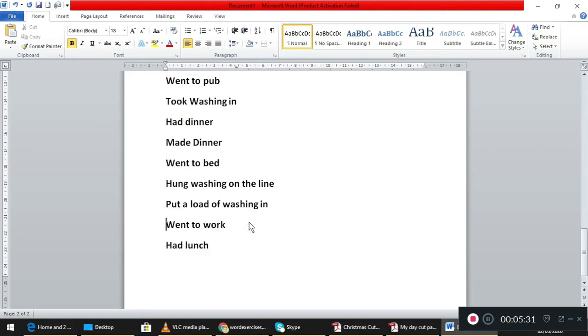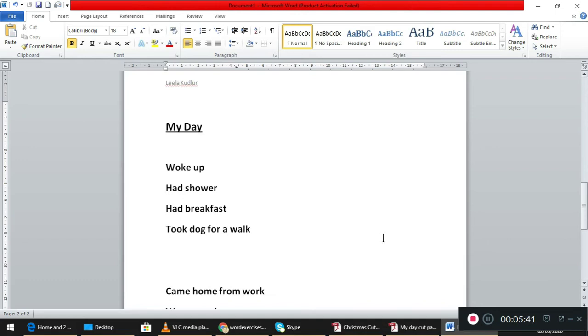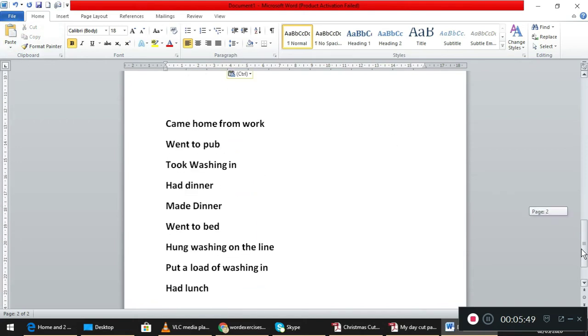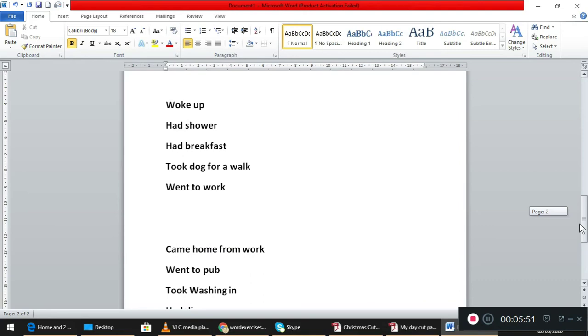What's this stuff? Went to work. Highlight it, cut it, and then I went to work. I just click where I want to paste it first, and then I'm just going to paste it. Went to work. Then I'm just going to arrange it in the order.